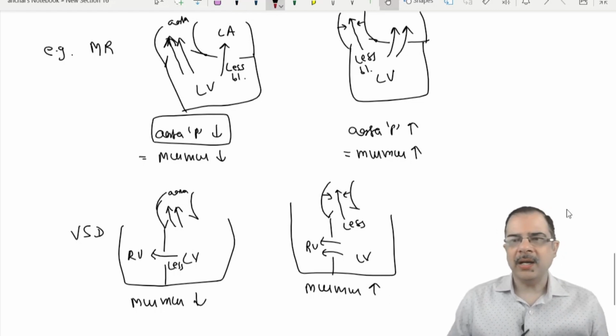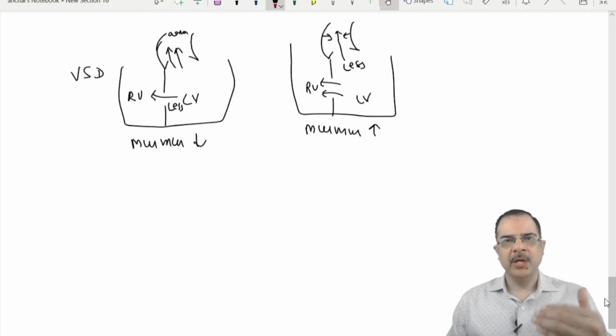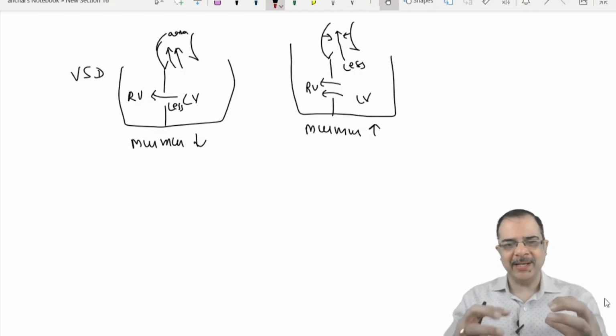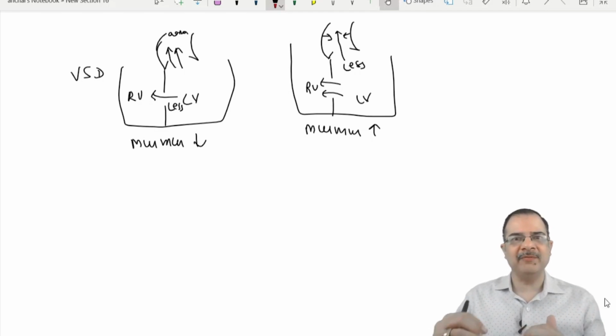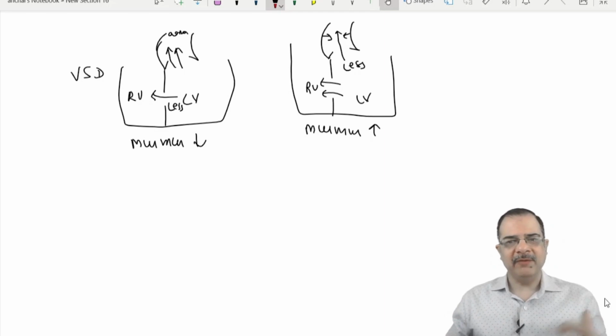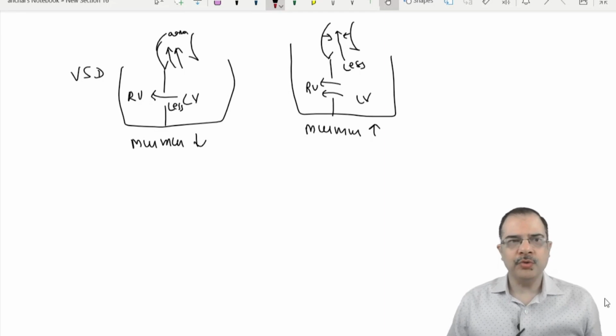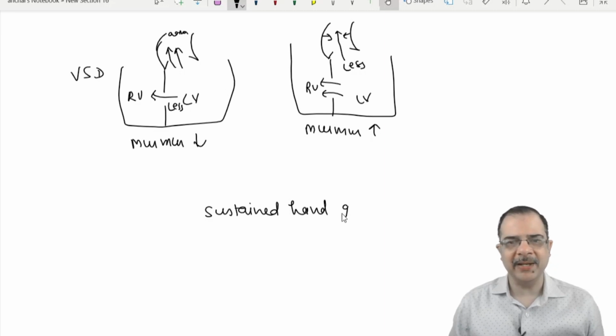Now the other maneuver, sustained hand grip, will differentiate a murmur of HOCM from MVP. Like we have seen, HOCM and MVP are exceptions. Whenever blood flow is reduced, those murmurs increase. So how to differentiate them? To differentiate the murmur of HOCM, just do a sustained hand grip. This is one of the maneuvers which can differentiate the murmur of HOCM and MVP.